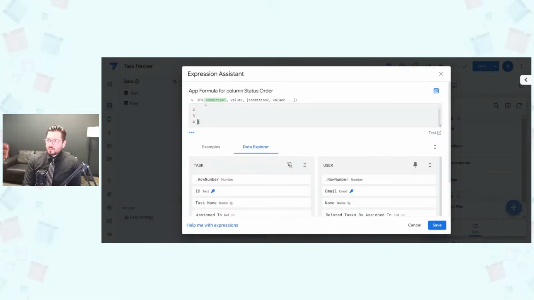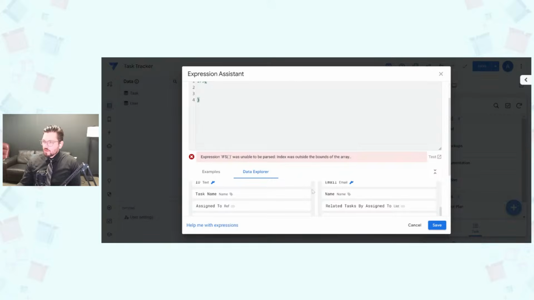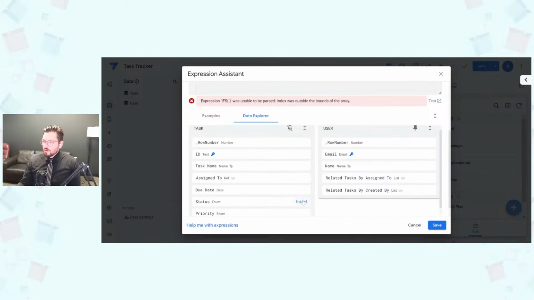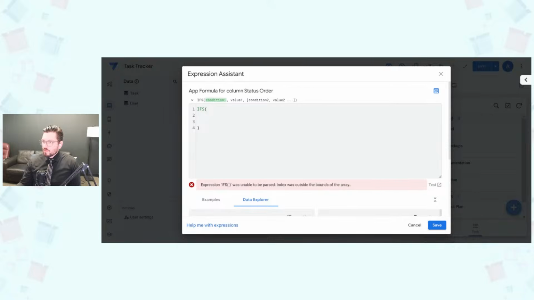So I'll say ifs, give myself some room, and then I'm going to load the status column in here. And it did not get it. We'll do it this way. So status, if the status equals not started, then I want you to write 1 not started.